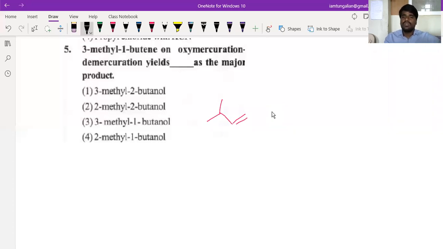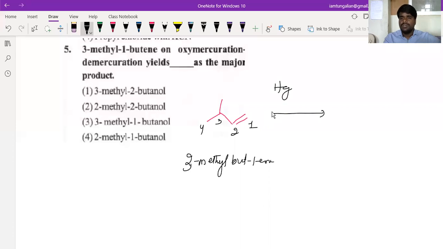How? This is your first carbon, second carbon, third carbon, and fourth carbon. This is your 3-methylbut-1-ene, beta.